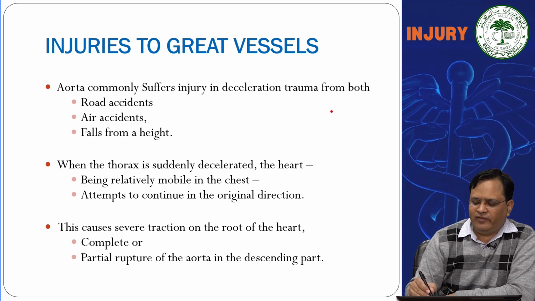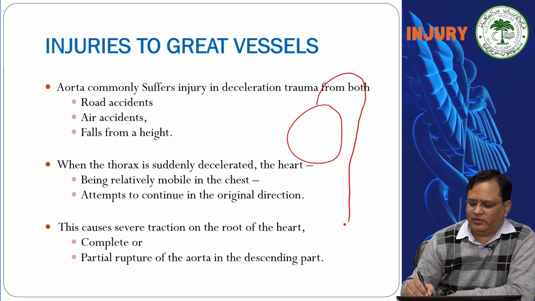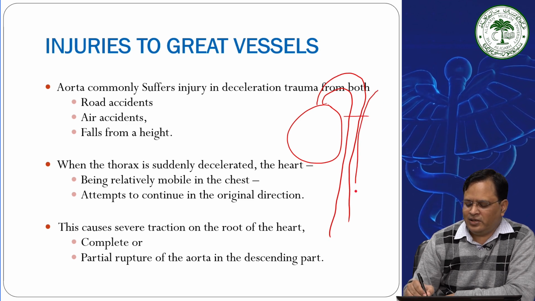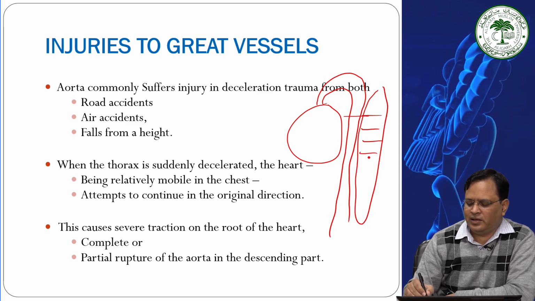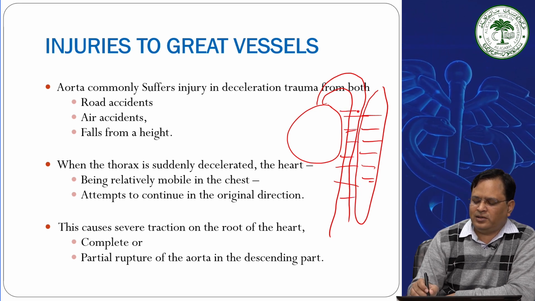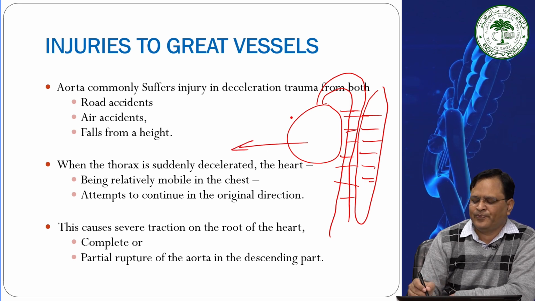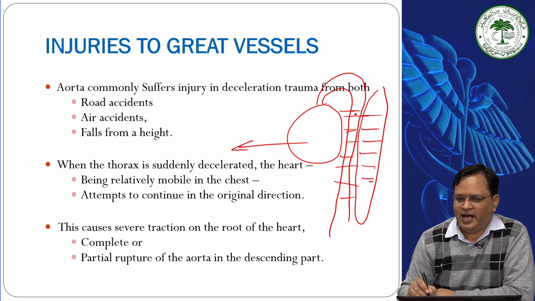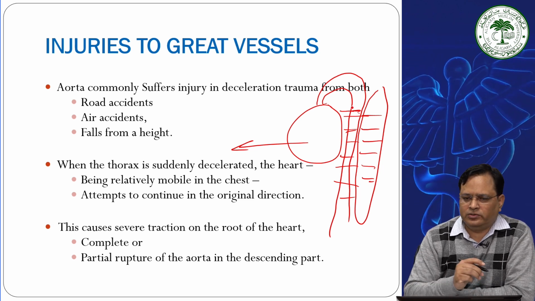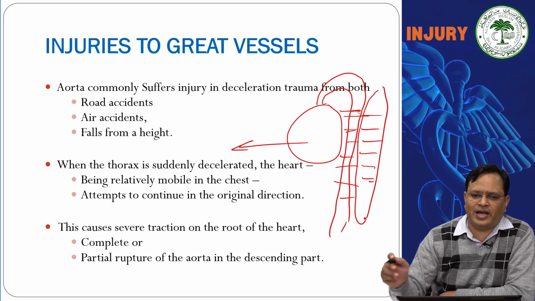Generally, if the impact is hard, the aorta comes out in this manner and is attached to the spine here with fibrous structure, and when the heart is moving, this part gets traction and there are chances that it can be pulled out and multiple tears in the aorta can happen.